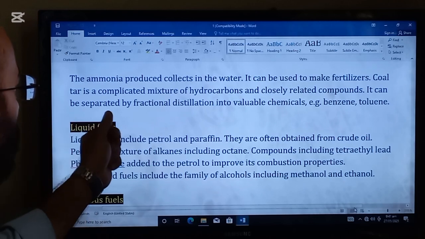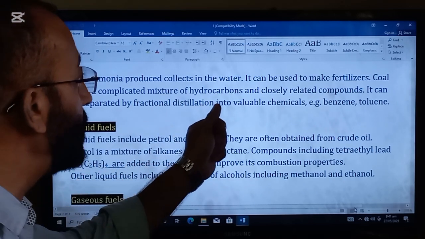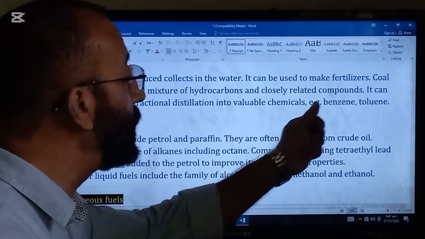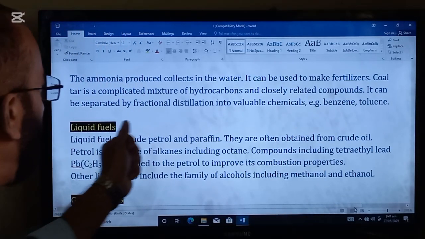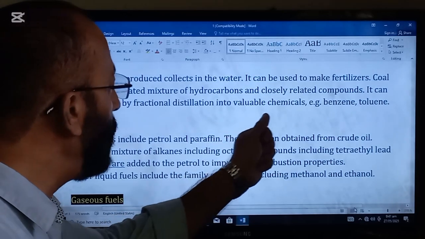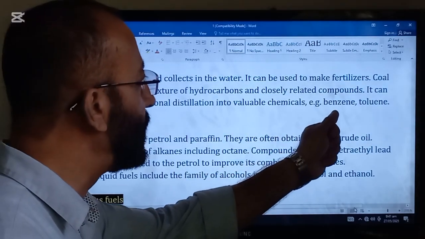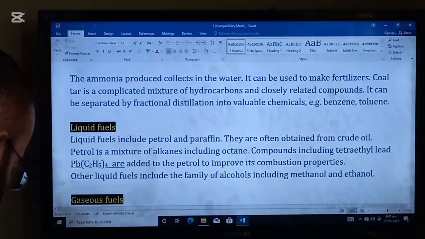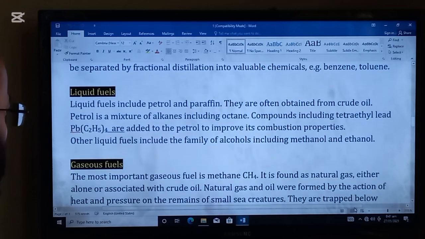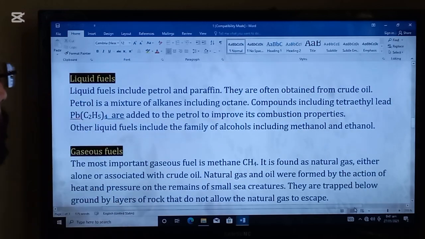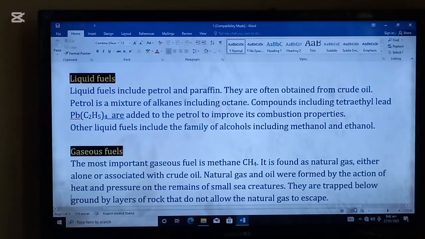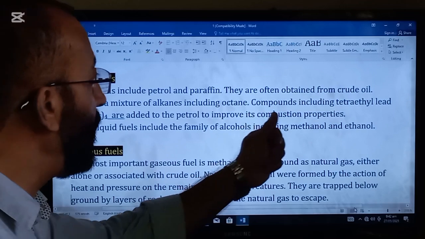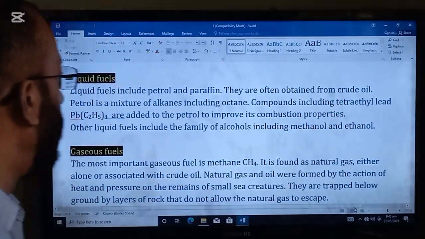Coal tar is a complicated mixture of hydrocarbons and closely related compounds. It can be separated by fractional distillation into valuable chemicals, for example, benzene and toluene. Next topic in the lecture is liquid fuels. Liquid fuels include petrol and paraffin. They are often obtained from crude oil.